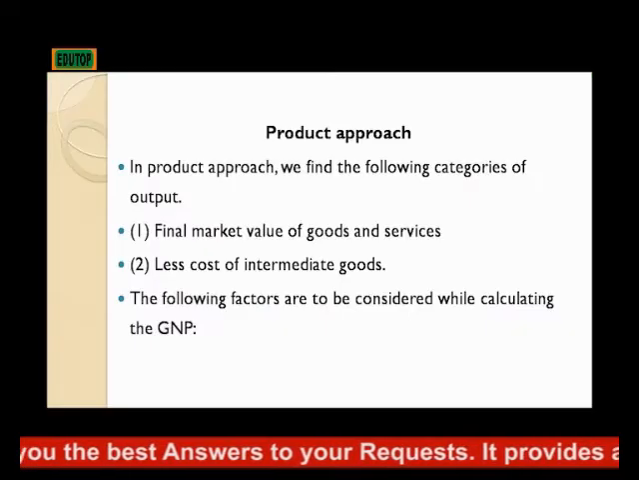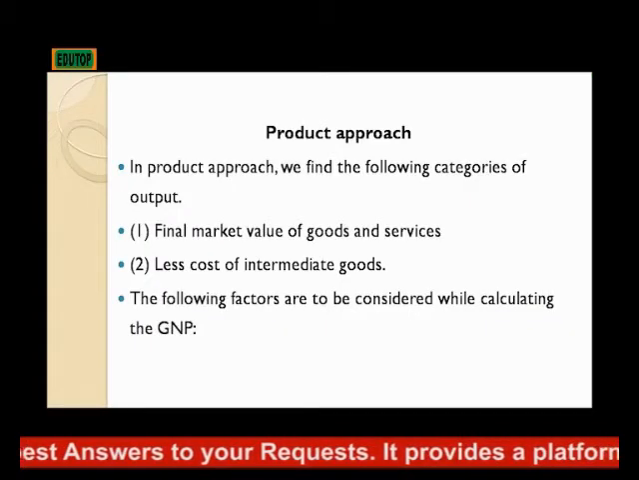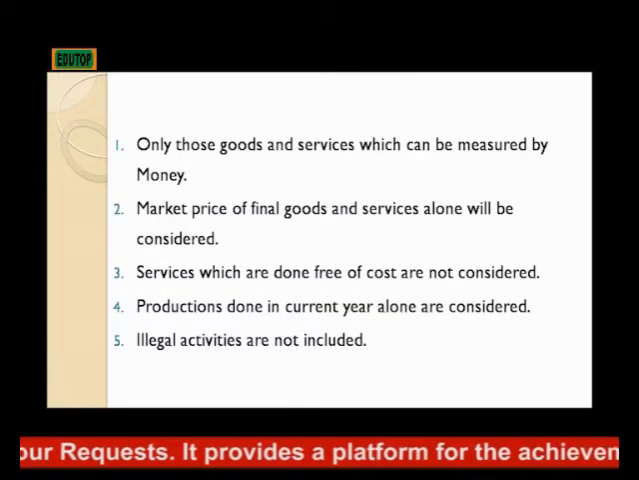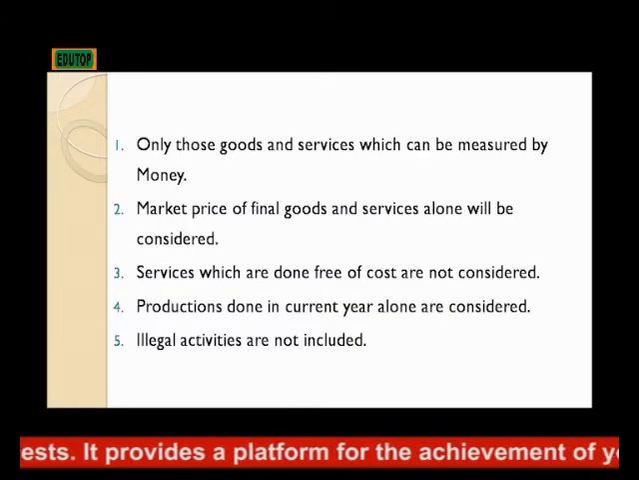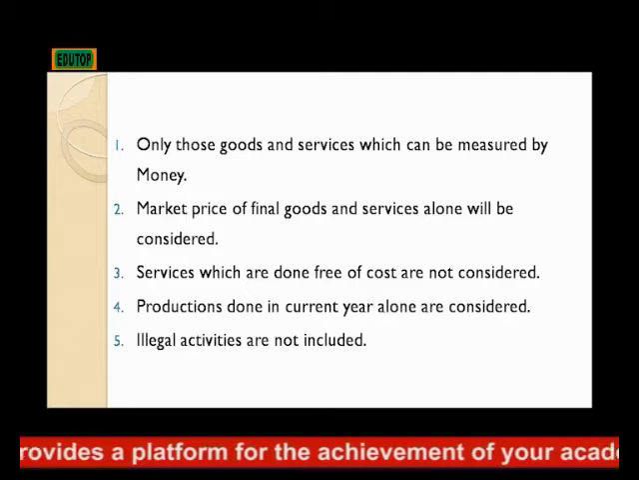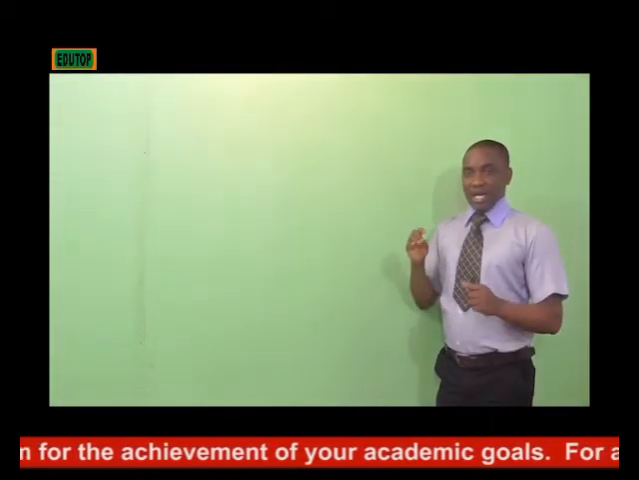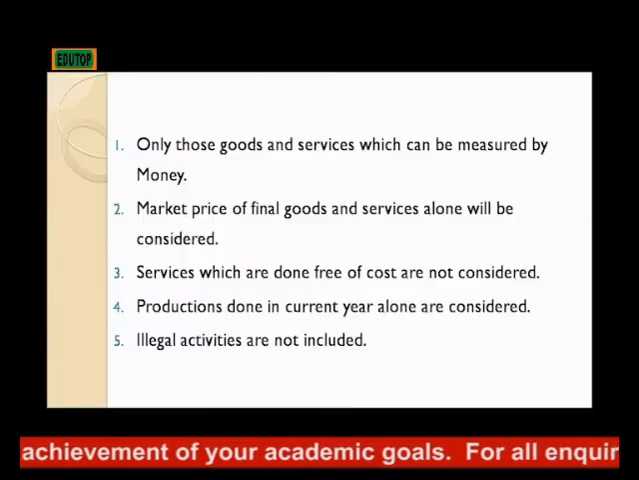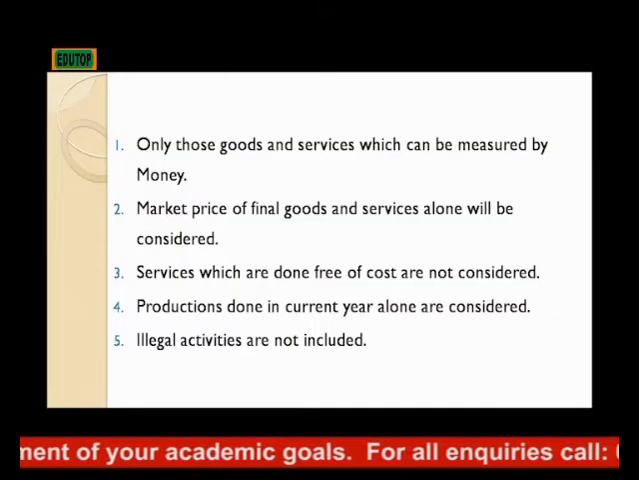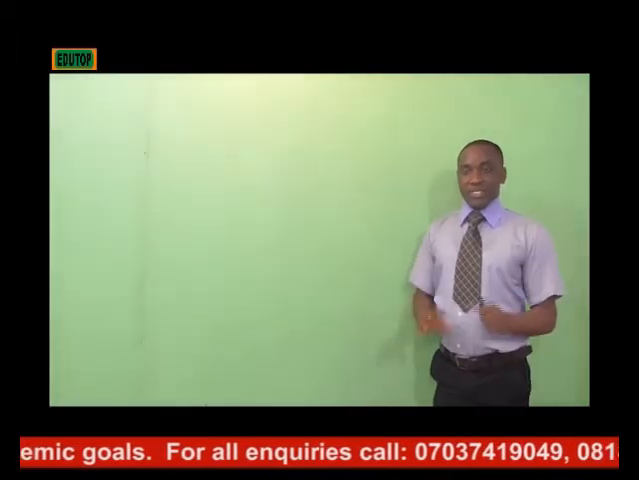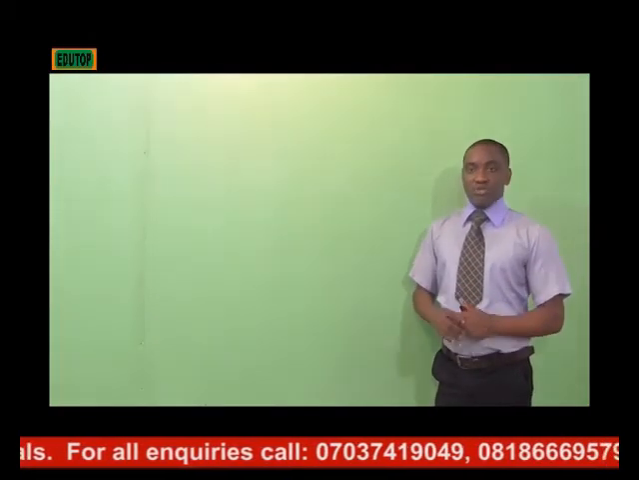The following factors are to be considered while calculating the GNP. One, only those goods and services which can be measured by money are included. It's only those goods that we can measure in terms of money that are included. Two, the market price of final goods and services alone will be considered, because those are the goods and services that are ready for consumption by the consumers.